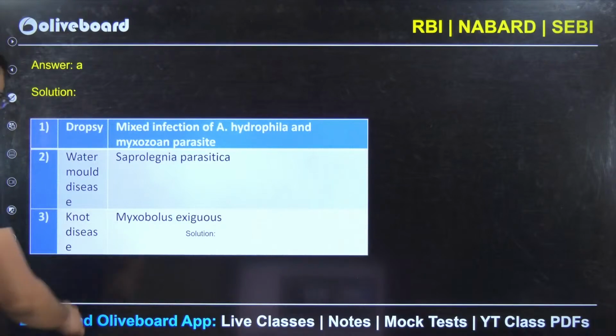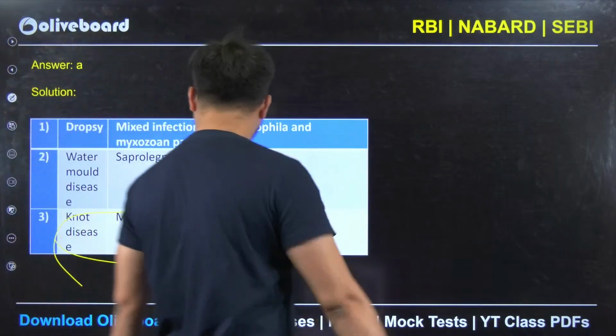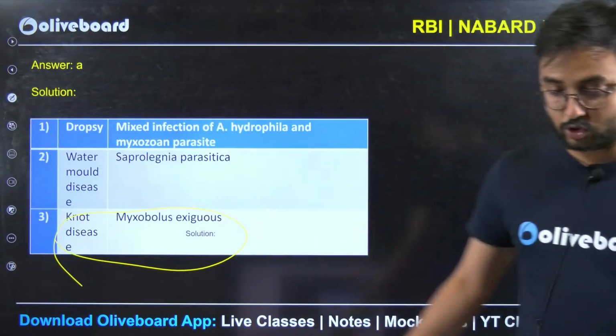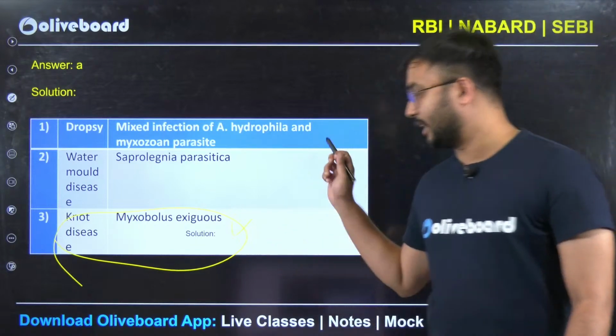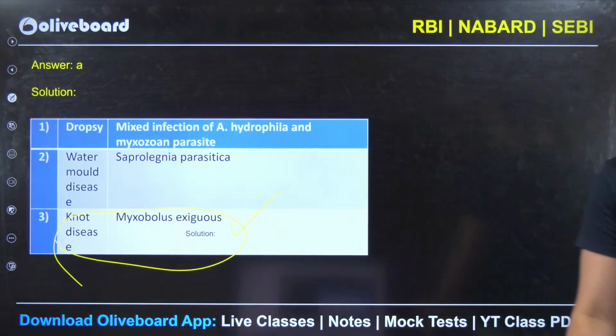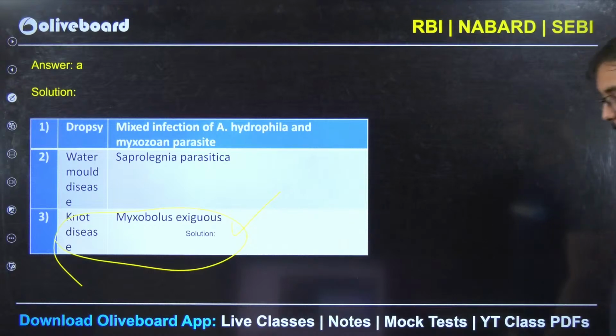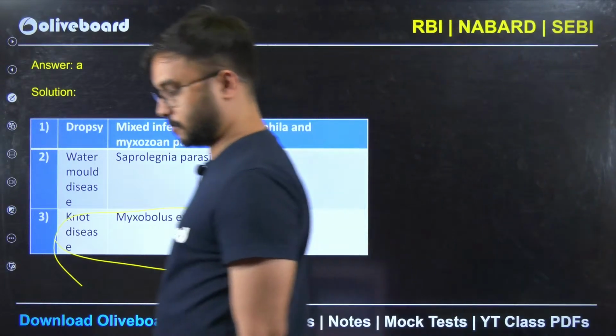The third is wrong because Nod disease is associated with Myxobolus exiguus. Myxobolus exiguus. Are we clear?